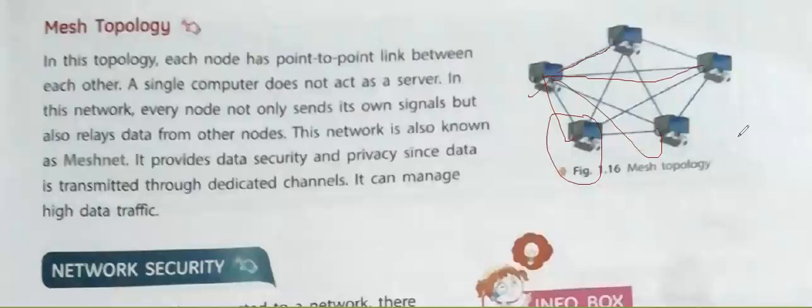Okay, the disadvantage of this topology is that, because every PC is connected to the other PCs, it increases the cost of the cable. Of course, we need more cable to connect each and every PC. And the advantage of this topology is basically, yes, we can send data directly to the other PC, and there is no confusion, and the security of data is much higher than in the other topologies. Okay, so these are the topologies we have discussed.